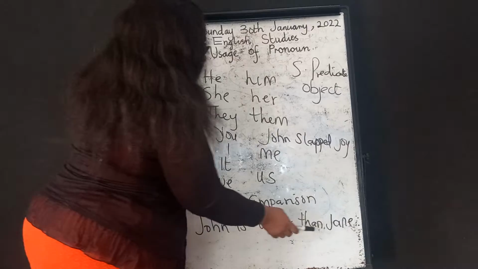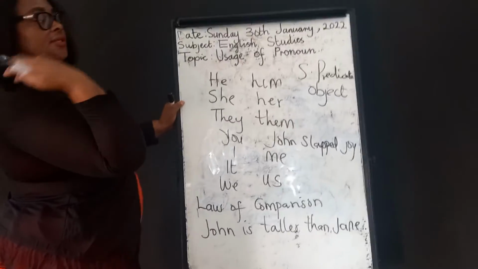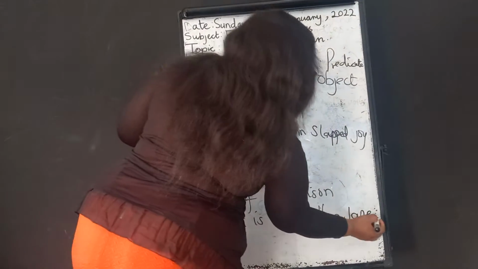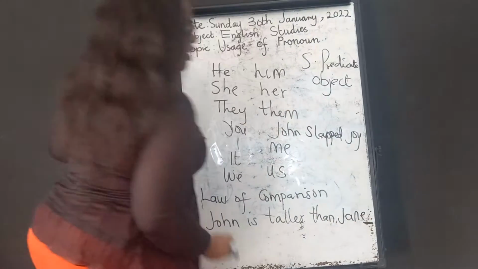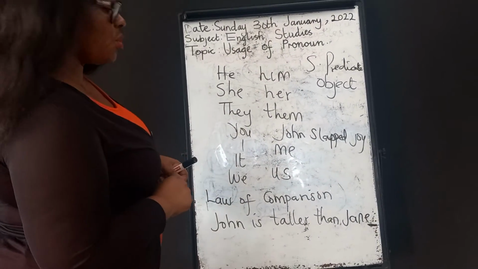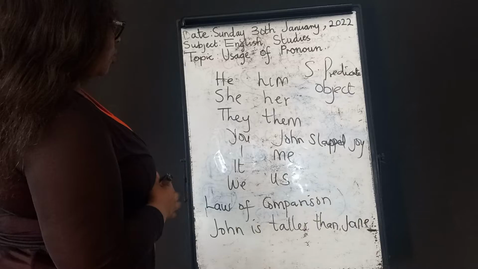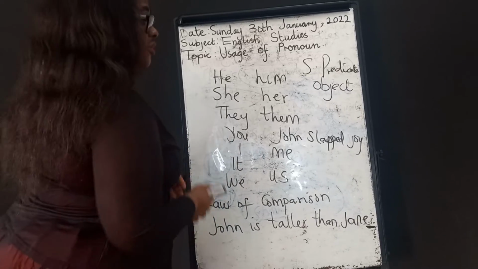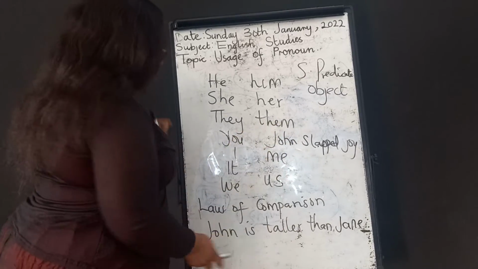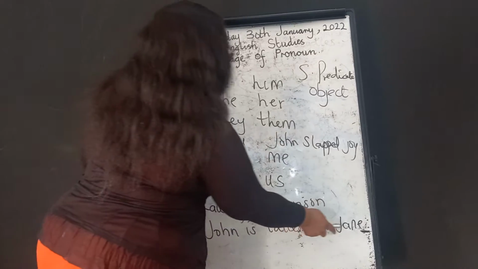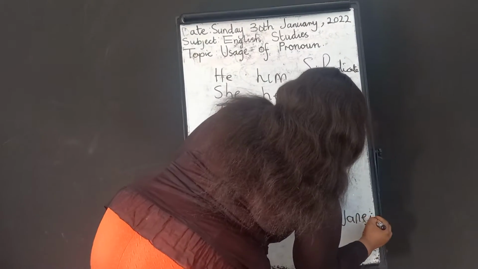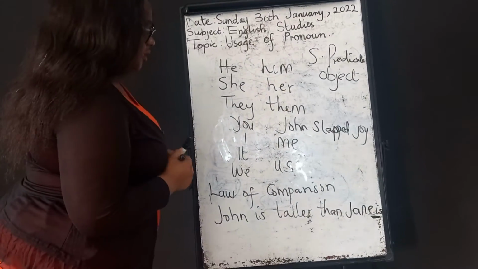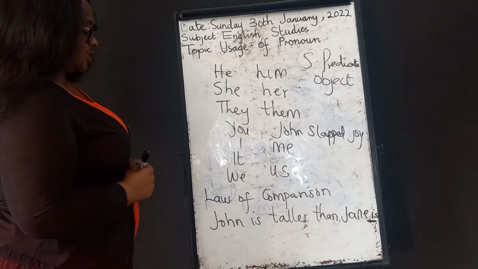In an external exam, there is a verb that is supposed to be here, but because they want to know if you actually know what you're doing, they will remove it. The right thing is, John is taller than Jane is.